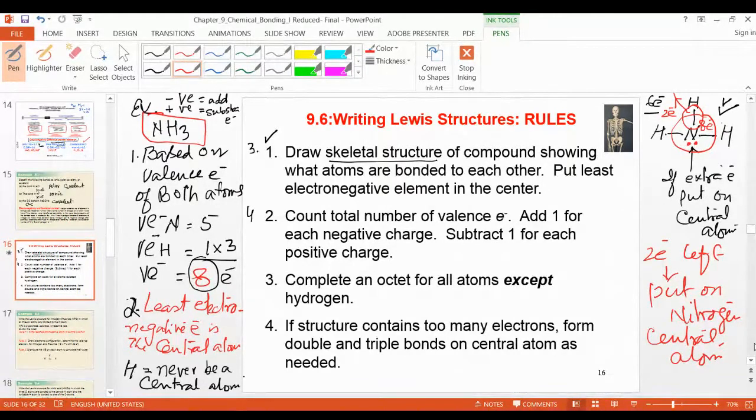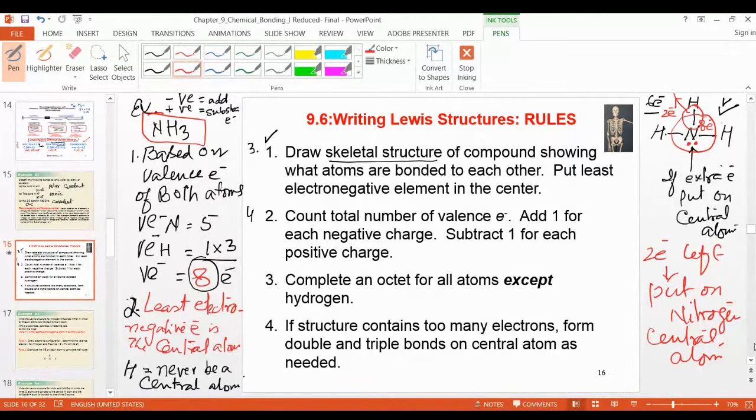So now there are only 4 steps to complete these electrons. The last one, you have to count around the central atom or hydrogen atom, whether it is a complete octet or not. If the octet is complete, it means the Lewis structure is correct. If the octet is not complete, it means the Lewis structure is wrong. So which point do you understand? Please tell me now. Which point is not clear?